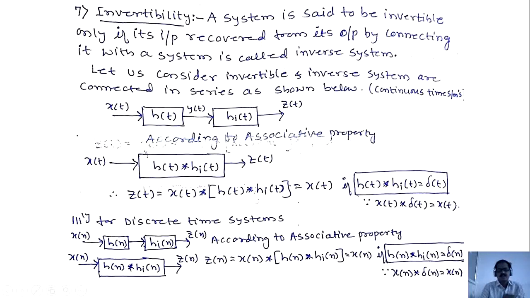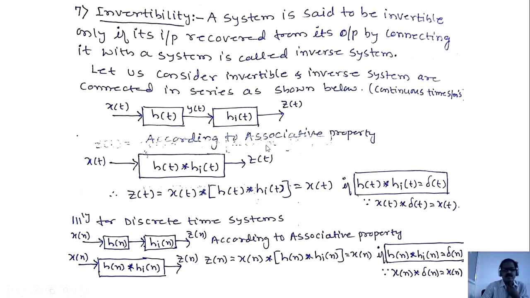So let us consider I have here an invertible system and I connect another system. This is called an inverse system. These two are connected in series. The input signal will be recovered from y of t by connecting this other system. This is called the inverse system, and this is called the invertible system.